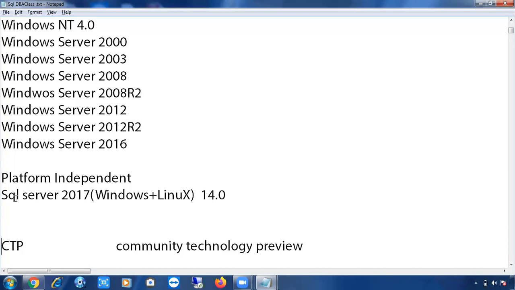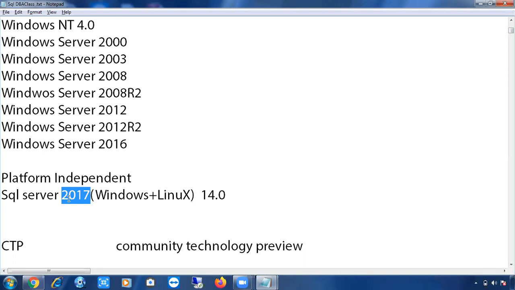Means you can install the SQL Server only on Windows operating systems, either desktop or server. The SQL Server 2017 version came into the market in the year 2017. This is platform independent. Why? Because the biggest competitor for SQL Server is Oracle. Both hold the top 1 and top 2 positions in the database market. Oracle you can install on any operating system, whereas SQL Server has a limitation: you can install it only on the Windows operating system.